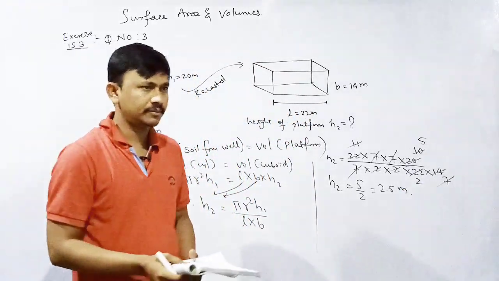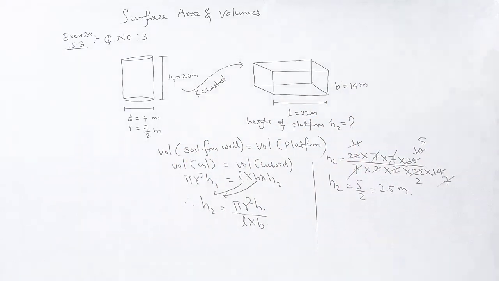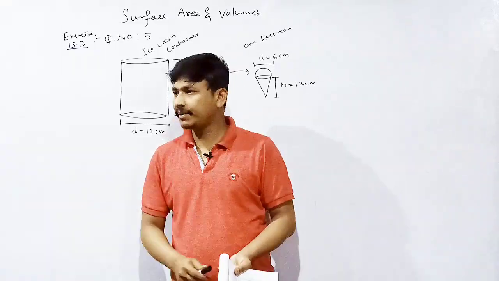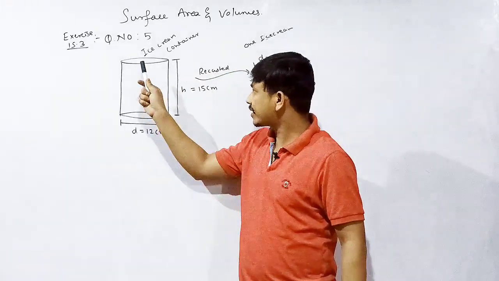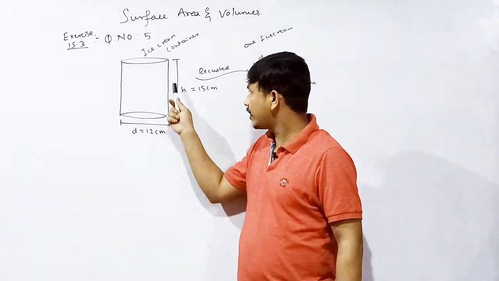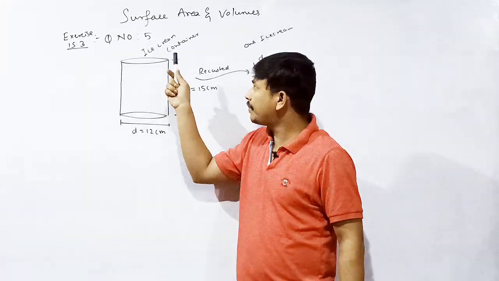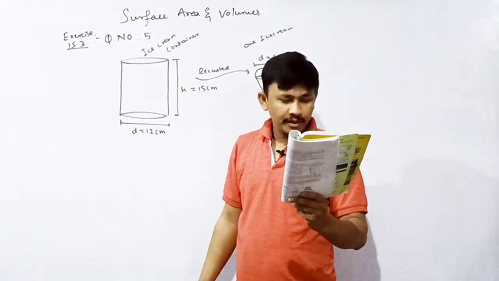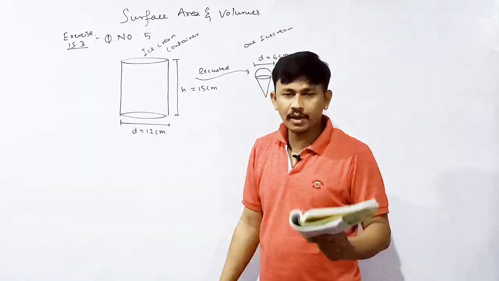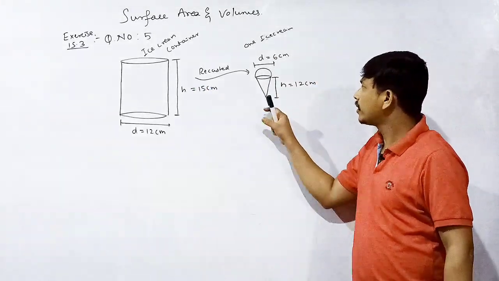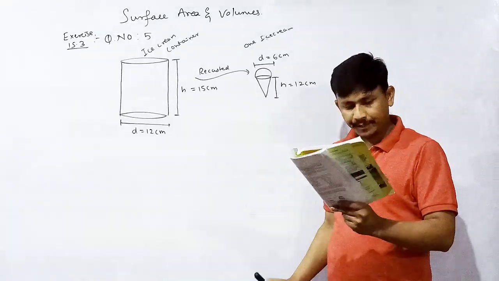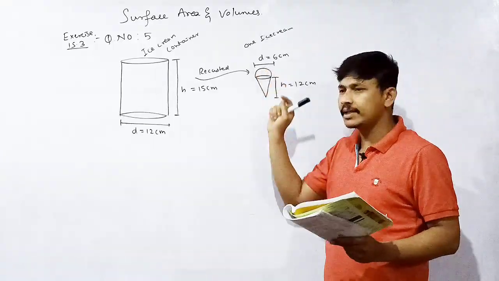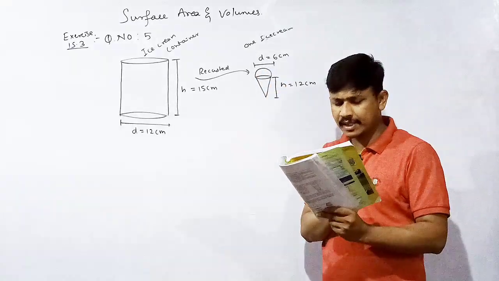Understood? Write down. Fifth question. A container shaped like a right circular cylinder having a diameter 12 centimeter and the height is 15 centimeter, is completely filled with what? Ice cream. The ice cream is to be filled into a cone of height 12 centimeter and also the diameter is 6 centimeter, having a hemispherical shape on the top.